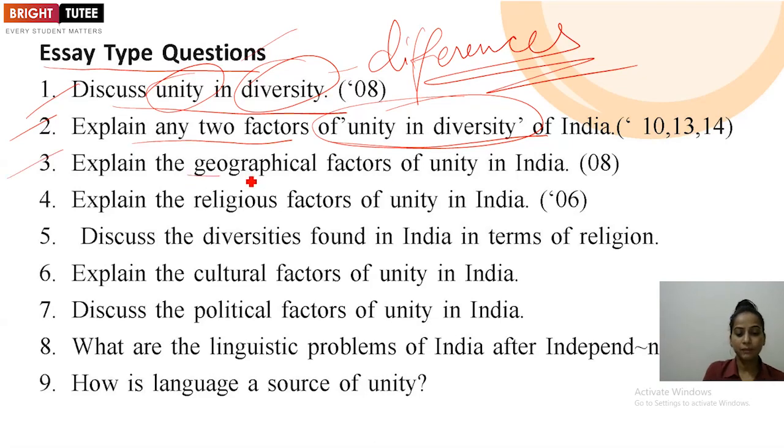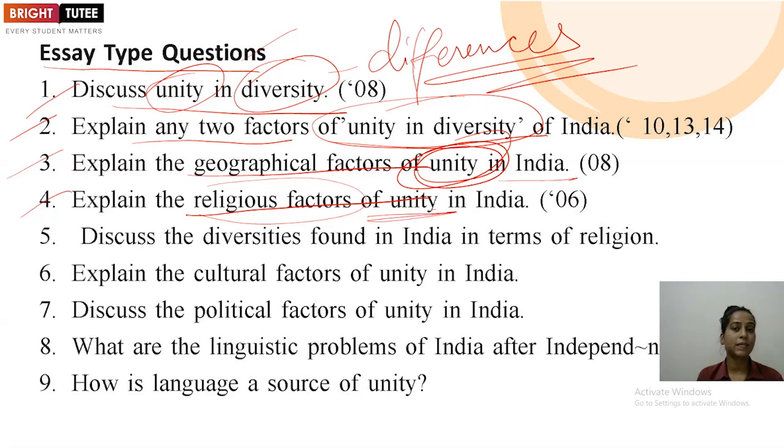The next one, explain the religious factor of unity in India. Now only the unity we have to talk about. So we have already done the discussion, and that unity factor you will mention here. You have to mention how the religious groups exist in our society, how different religious groups are there, and what are the things which are creating unity. You can mention how we are celebrating different festivals together, belonging to different religious groups, but still we all are interconnected with each other.